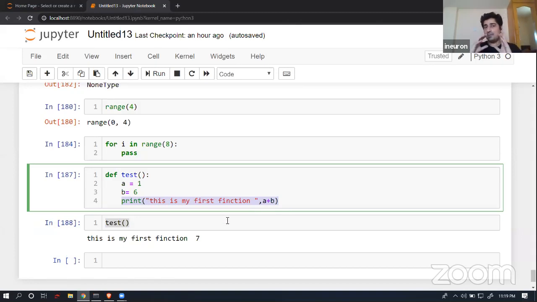And these things are very important as a beginner. You should know these things in as good a way as possible, because many people know how to create a function, but they don't know how to play with functions.